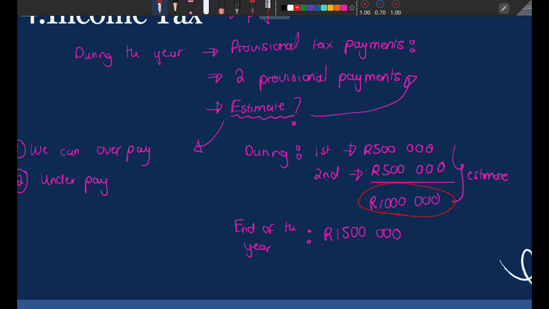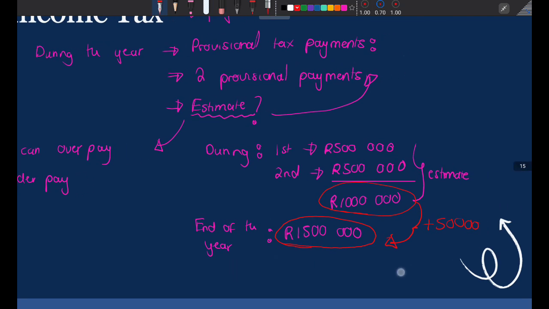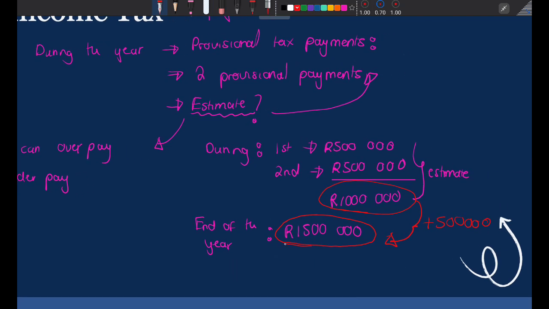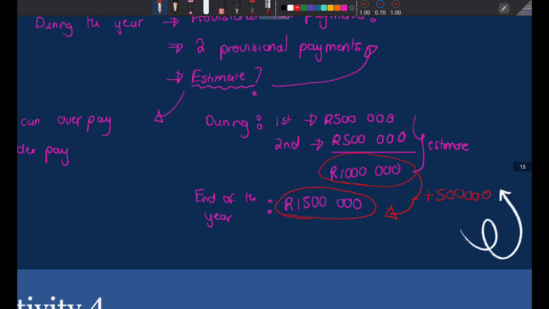But then at the end of the year, SARS actually charges me how much? 1,500,000. So now can you see that I need to pay SARS an extra 500,000 rands? Because I've only paid them R1,000,000, and I'm supposed to pay them 1.5 million. So I need to go and pay SARS an extra 500,000.